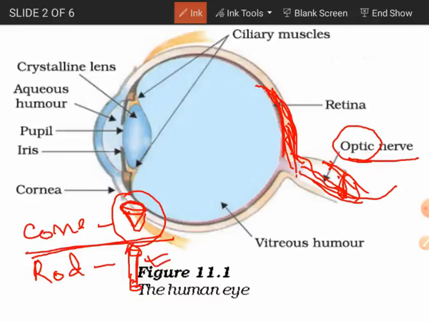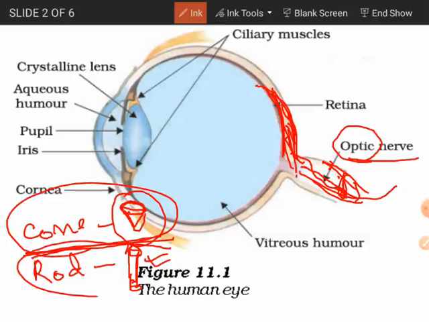Why? Because in their eye there are a large number of cone cells, but the rod cells are not that many. At the time of sunset, when it gets a little darker, they try to sleep and enjoy their night time.